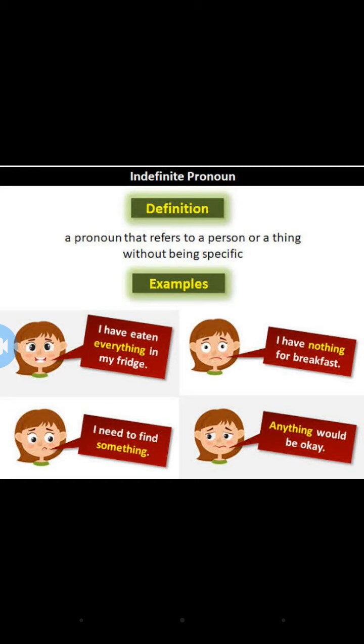So, I have eaten everything in my fridge. She is not saying what all the things were that were in that fridge, but she is saying that I have eaten everything in my fridge. She is not saying the things particularly, but she is saying everything. We can understand that fruits will be there, or sometimes some cakes or sweets will be there. We don't know what she ate, but she is saying I have eaten everything in my fridge.